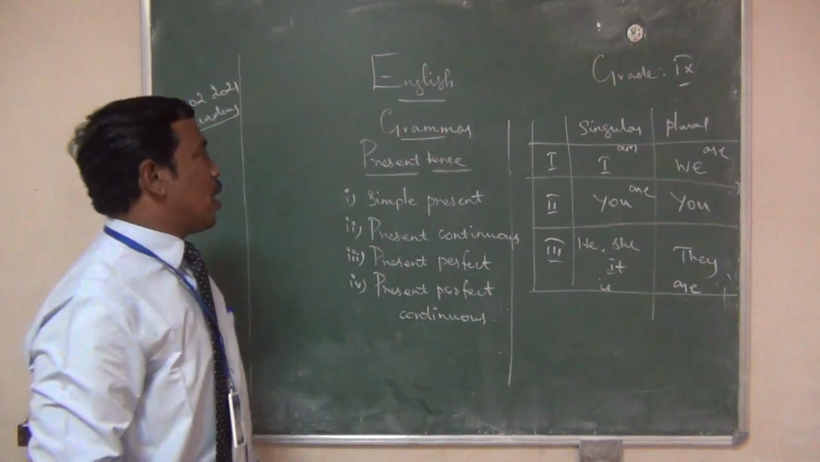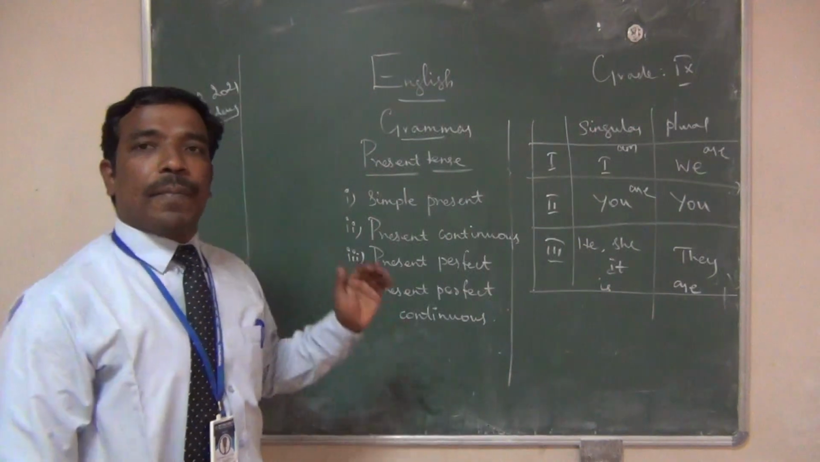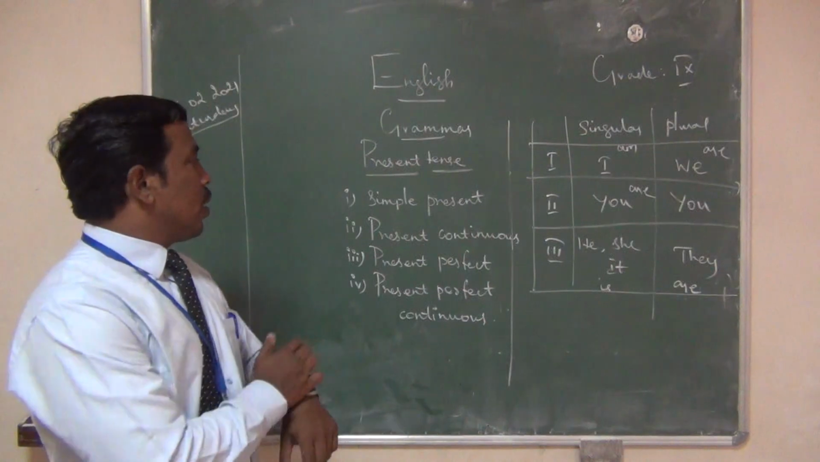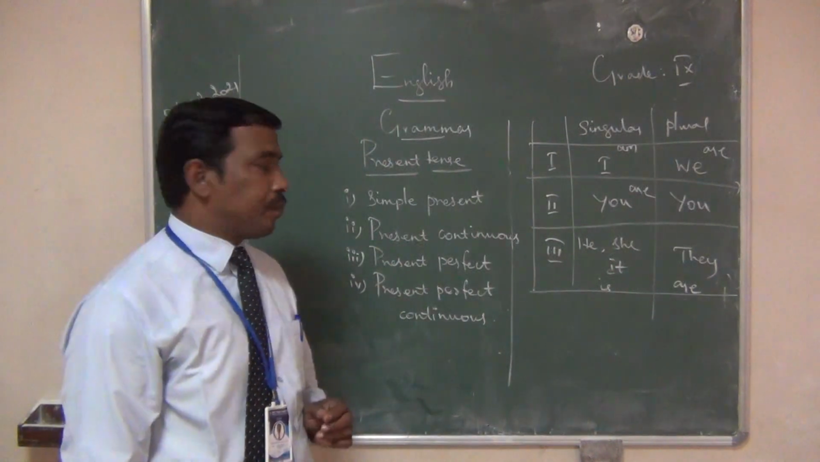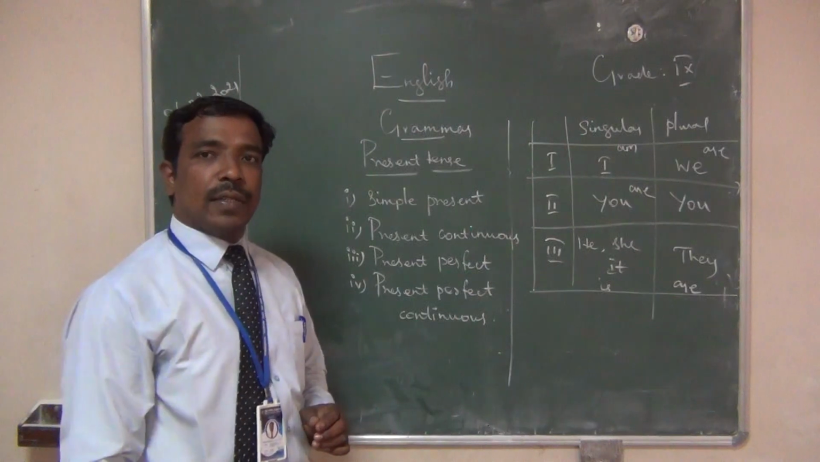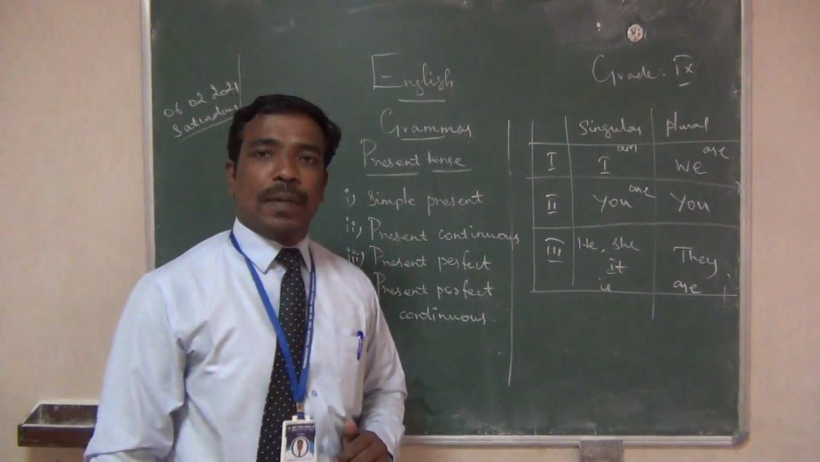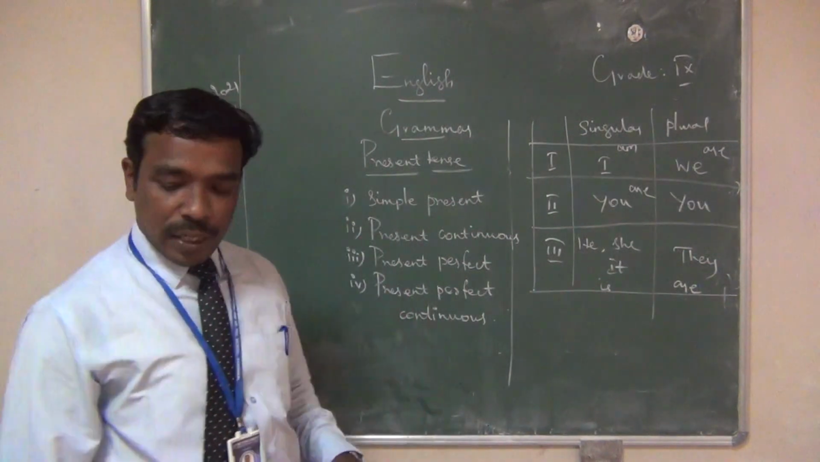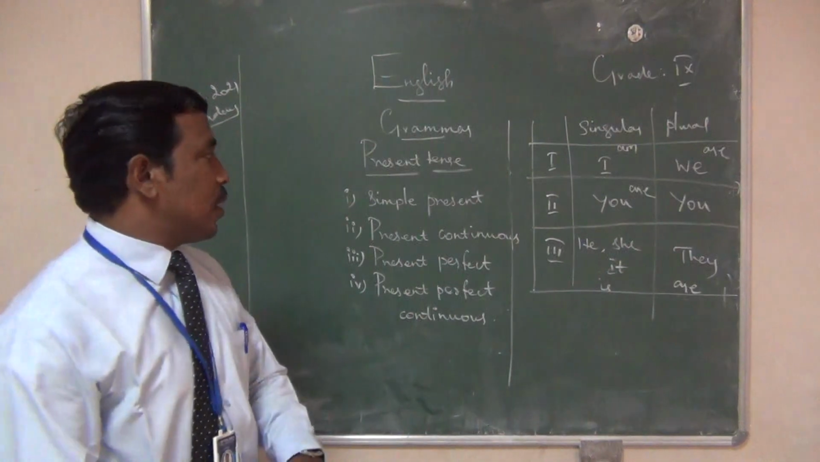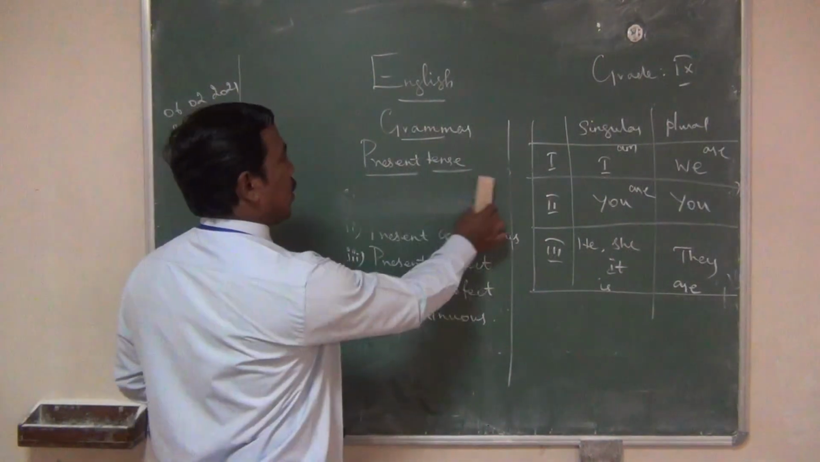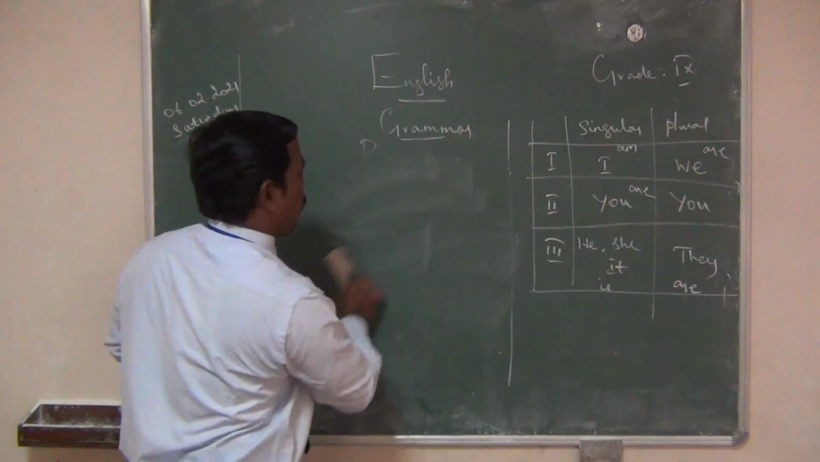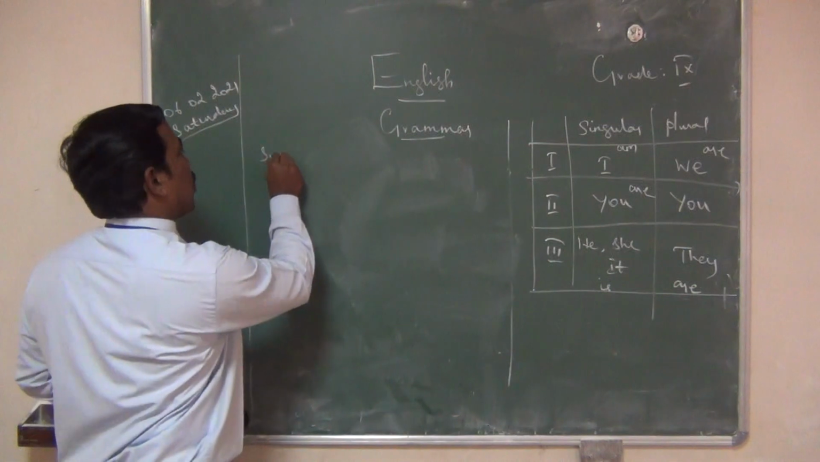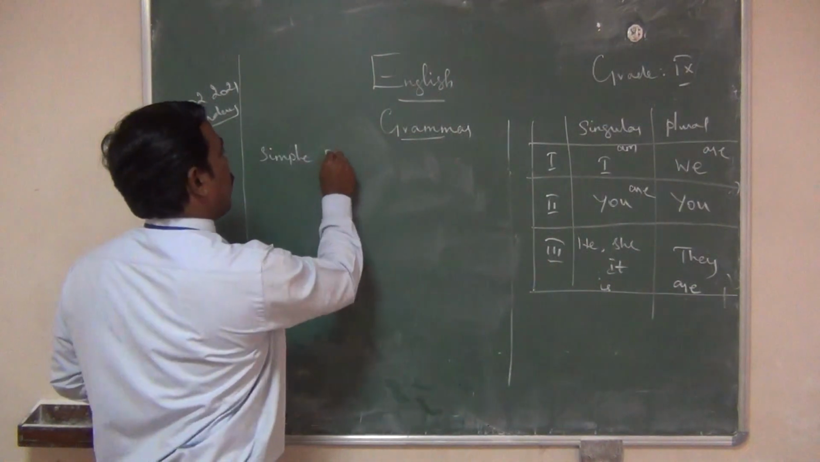Listen students, how is the present tense divided? Present tense is divided into four. The first one is simple present. The second one is present continuous. The third one is present perfect. The fourth one is present perfect continuous. The next one is, what is the structure of simple present tense?